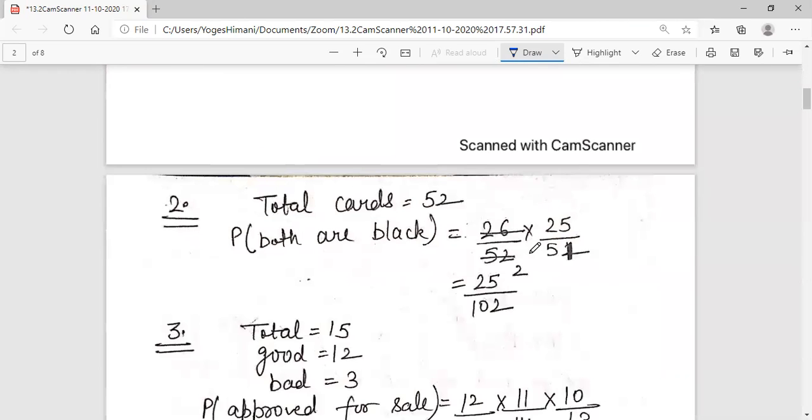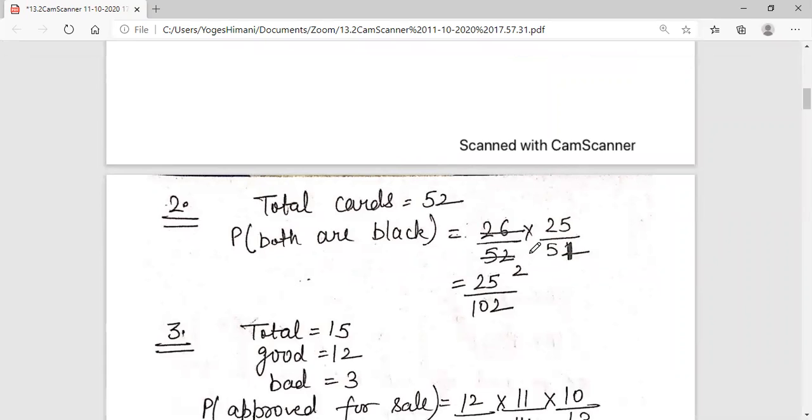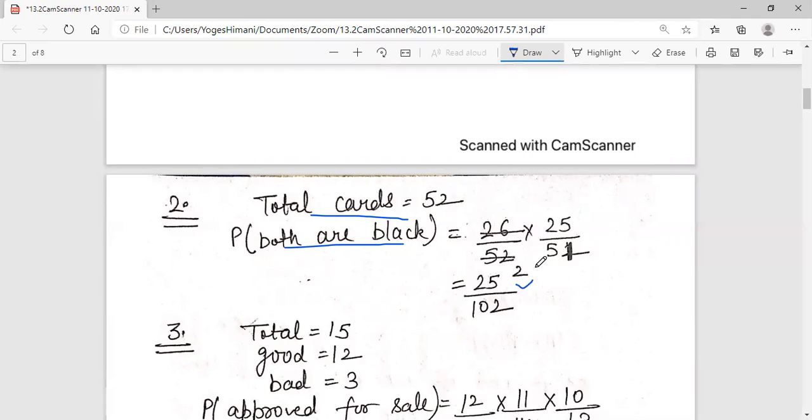Question number 2. Two cards are drawn at random without replacement from a pack of 52 cards. Total cards are 52. How many cards have they drawn? Two cards. Find the probability that both cards are black, without replacement. First, how many black cards are there? 26. What will be the probability? 26 by 52. But we have to draw two cards. For the second card, without replacement, probability will be 25 by 51 because already one card we have drawn. Multiply them, and this is your answer.